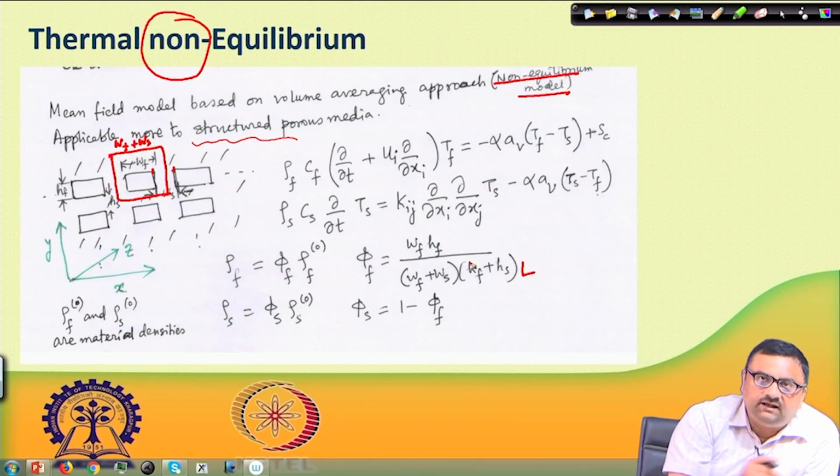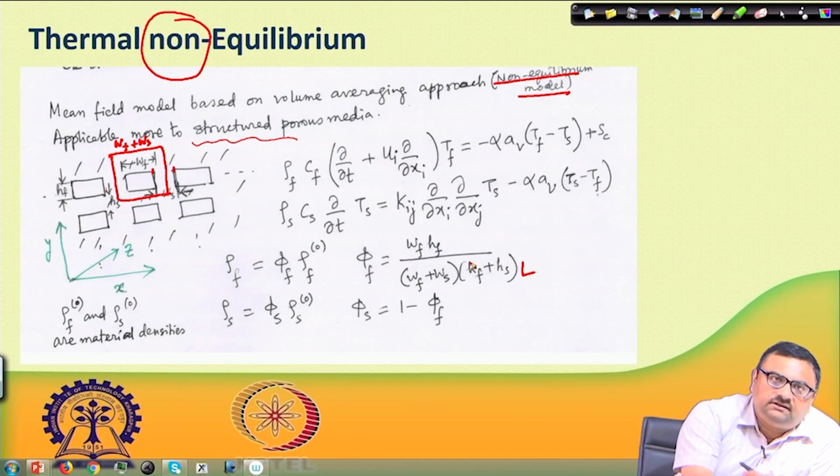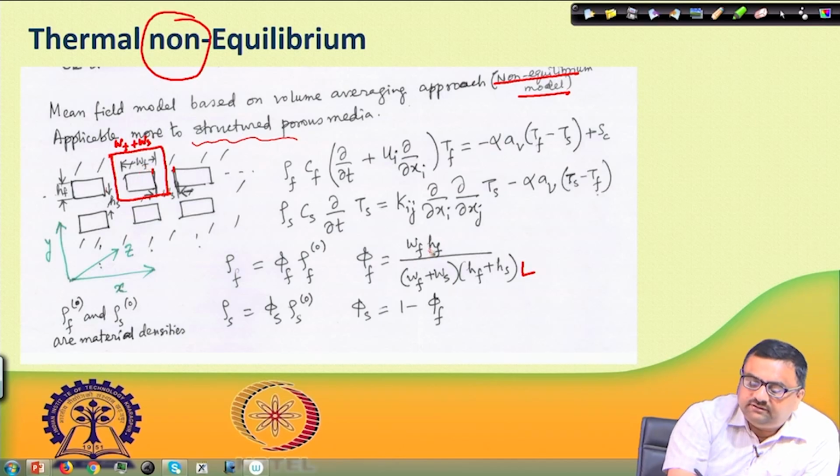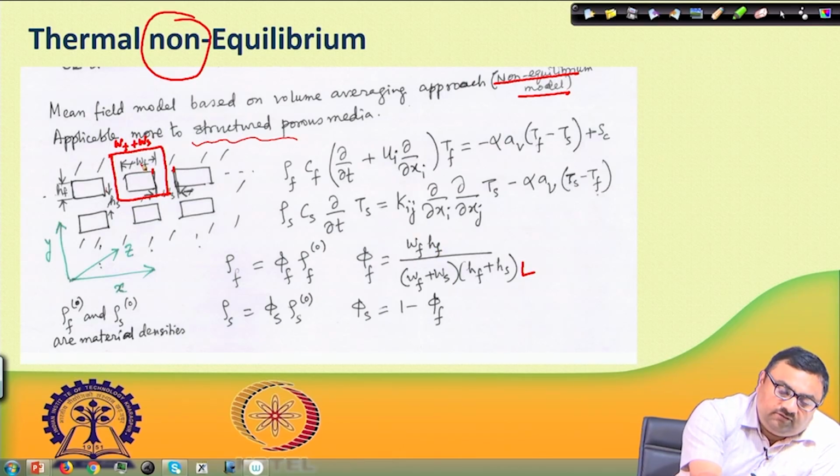Out of this representative element, the void volume is the part through which the flow is taking place. So it is WF multiplied by HF, multiplied by L, where L is perpendicular to the screen. That gives me the volume of the void in this total representative volume.